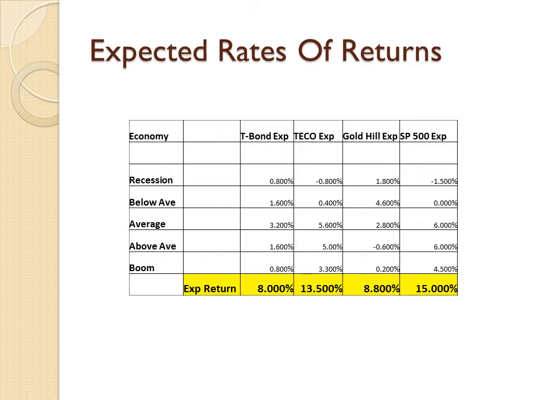The next is TECO, and TECO's expected rate of return is 3.5%. Gold Hill's expected rate of return is 8.8%, and the S&P 500 fund rate of return is expected to be 15%.